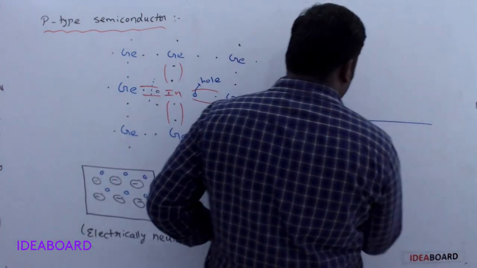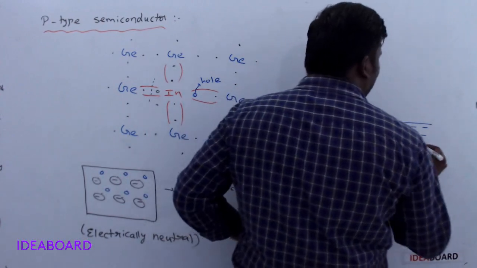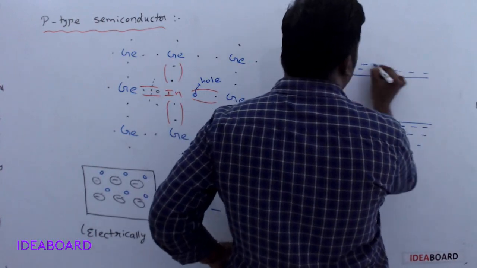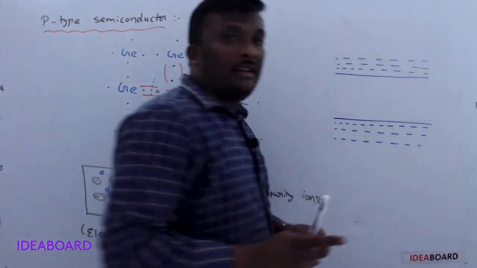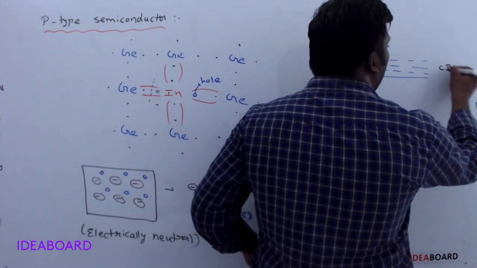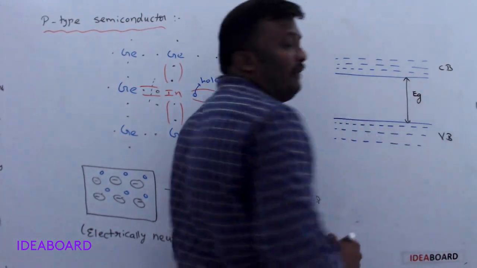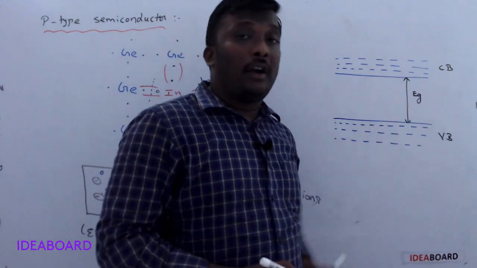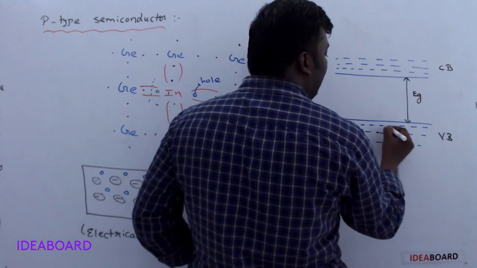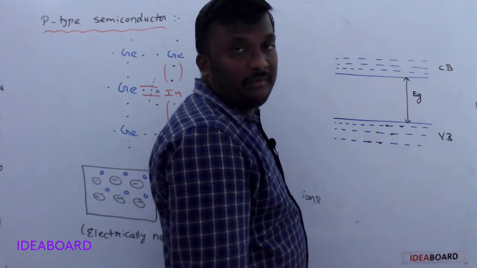According to band theory, we know this is the valency band and this is the conduction band, and this is named as energy gap. For germanium it is 0.7 electron volt. If you give 0.7 electron volt to a germanium atom, then the bounded electrons in the valency band jump to the conduction band.